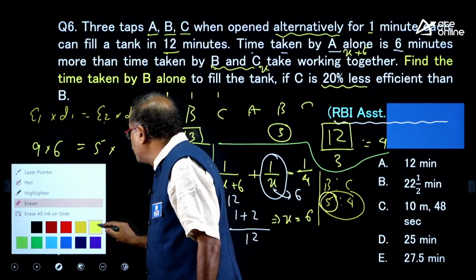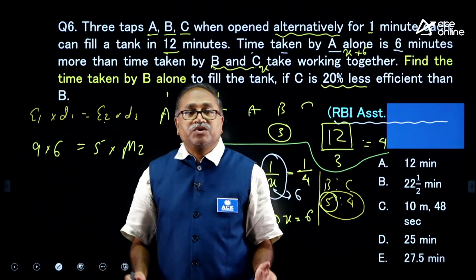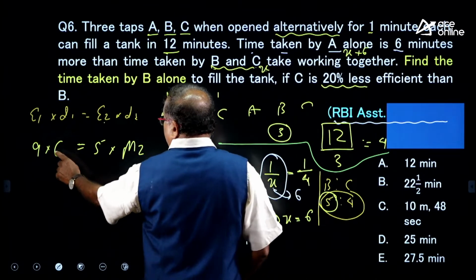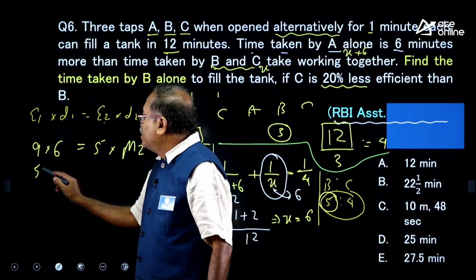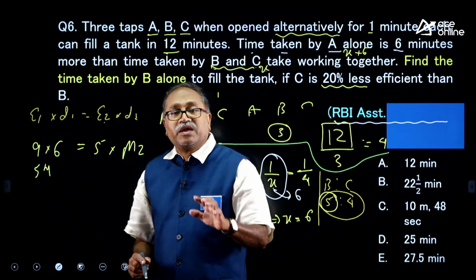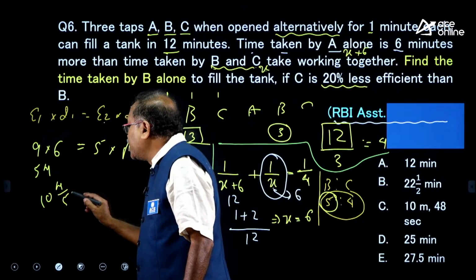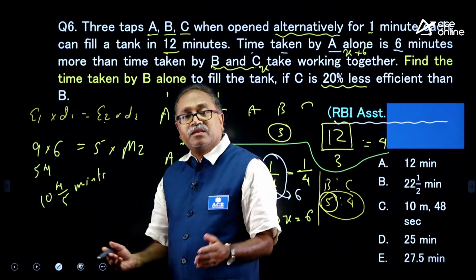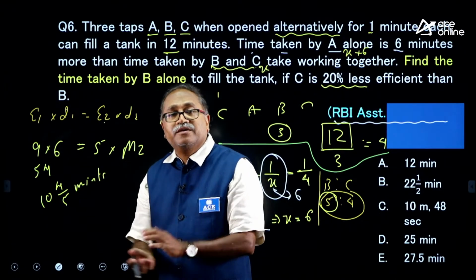So, minute 2 is how much? I am sure you people are understanding the question, and when I multiply 9 by 6 it is 54. When 54 is divided by 5, that is 10 4 by 5 minutes it will take for B to fill the tank.